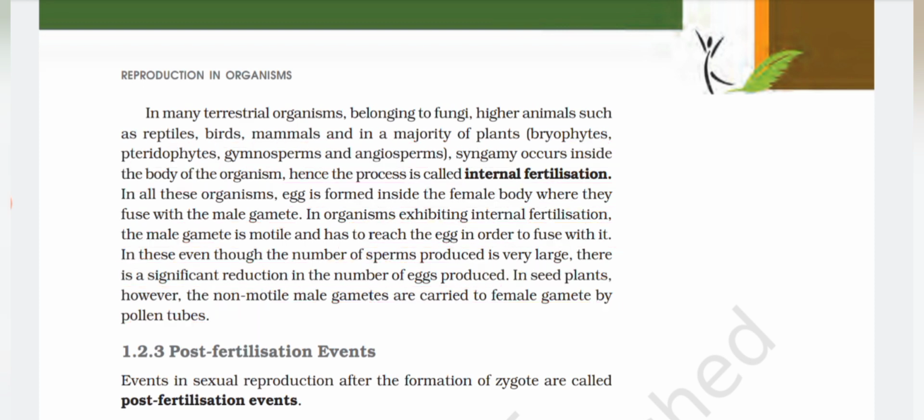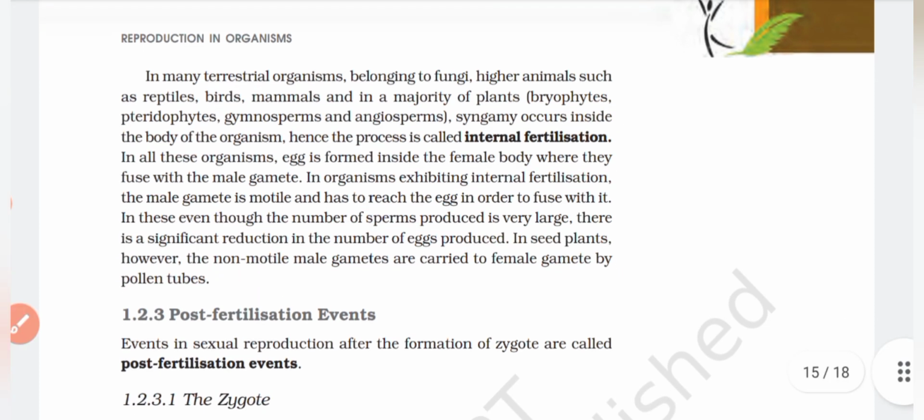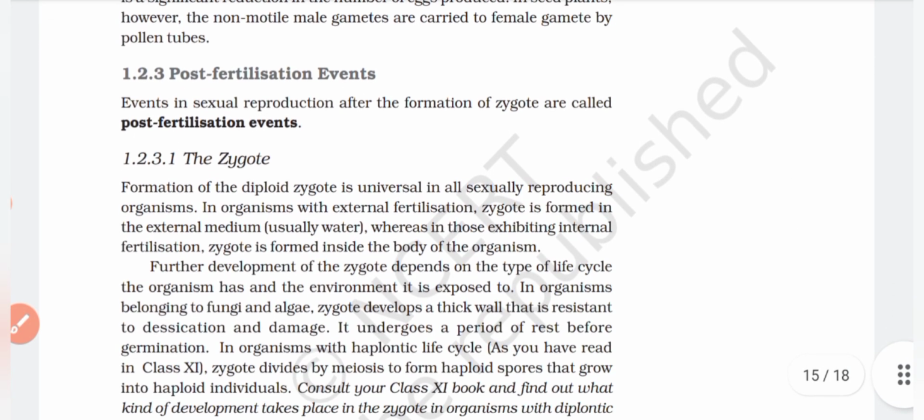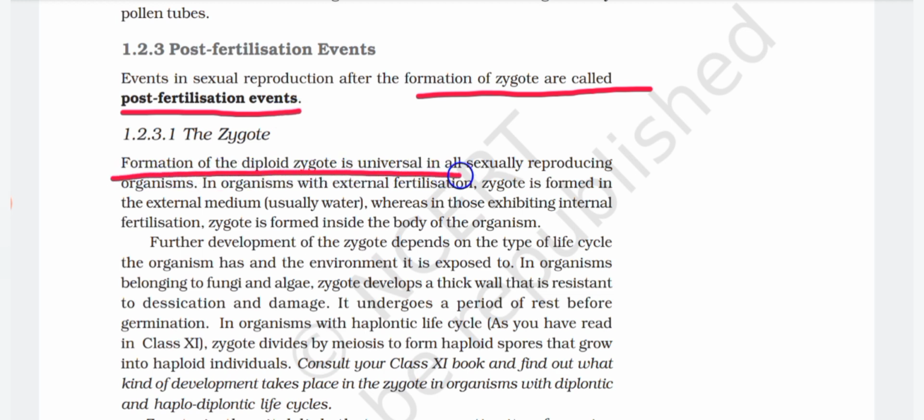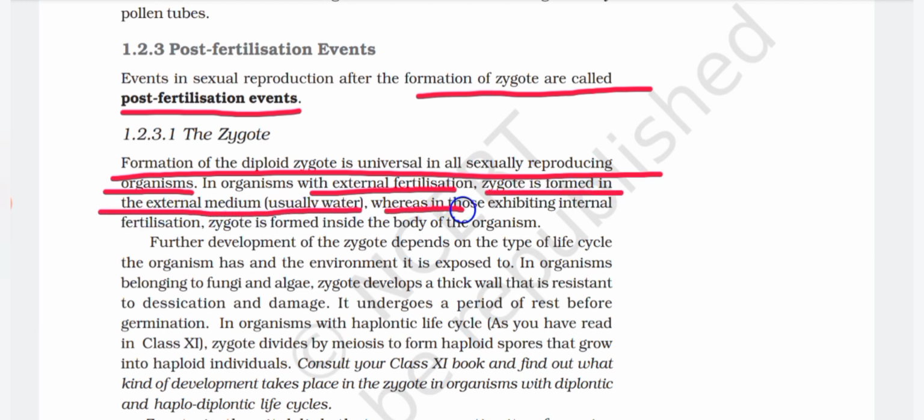1.2.3 Post-fertilization events. Events in sexual reproduction after the formation of zygote are called post-fertilization events. 1.2.3.1 The zygote. Formation of the diploid zygote is universal in all sexually reproducing organisms. In organisms with external fertilization, zygote is formed in the external medium, that is usually water, whereas in those exhibiting internal fertilization, zygote is formed inside the body of the organism.